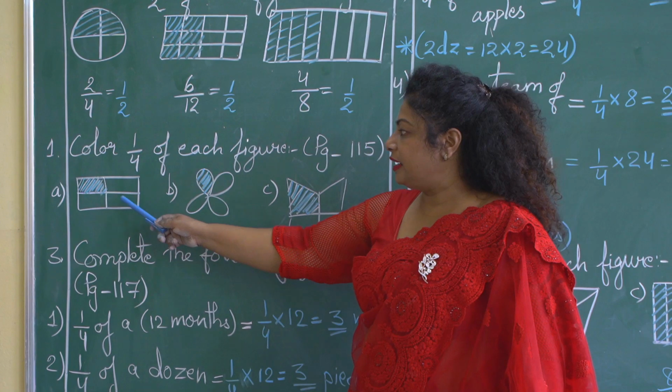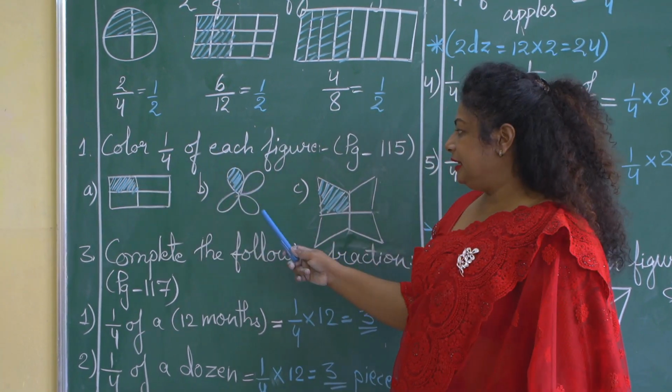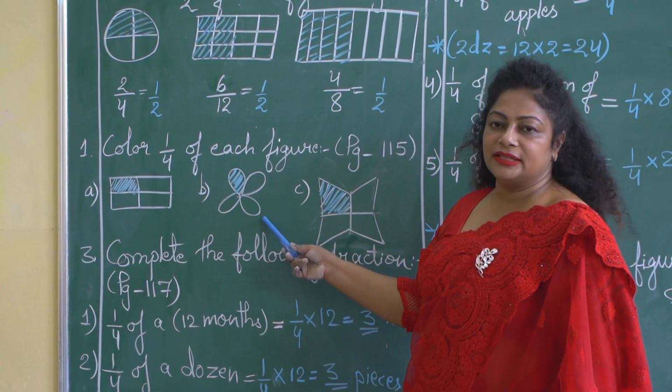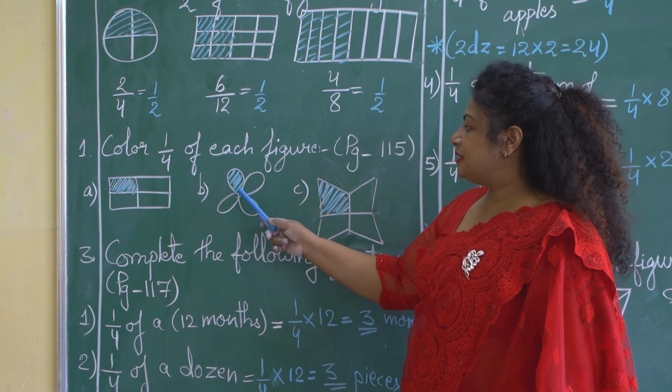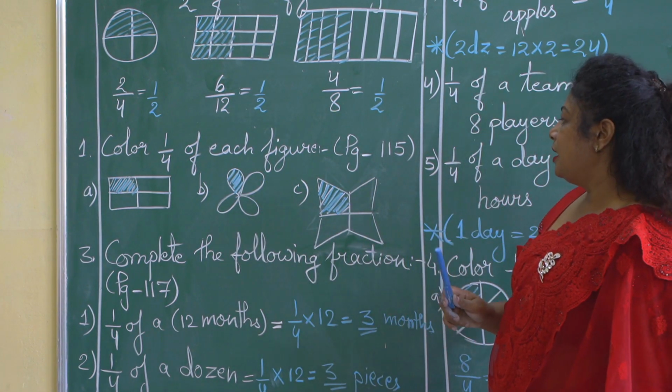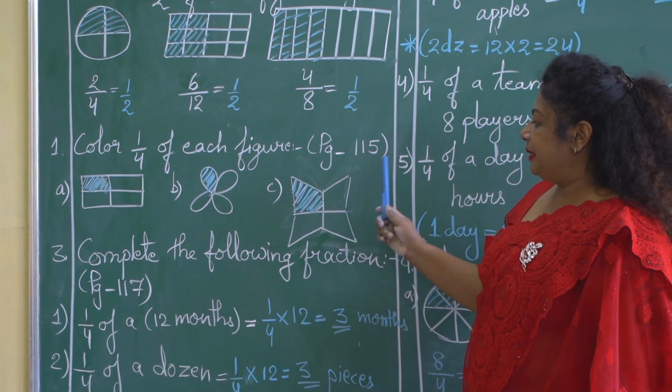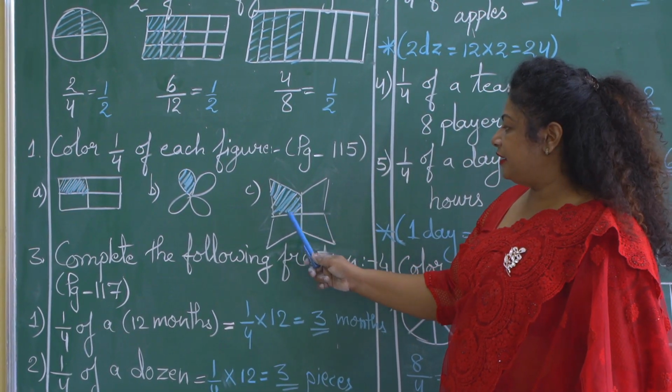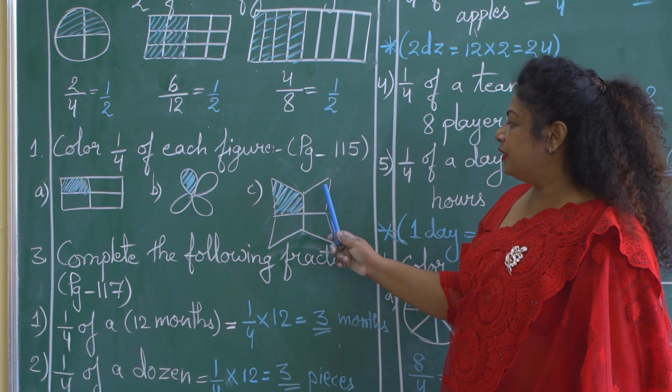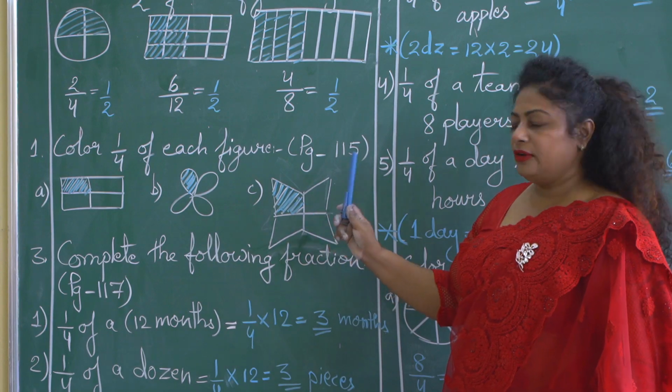Can you see in this figure I have shaded 1 part. In the next figure a flower is given, 4 petals are there. Out of 4 petals I have shaded 1 petal. Okay. Next a big star is given and the star is divided into 4 equal parts and out of these 4 equal parts I have shaded 1 part.